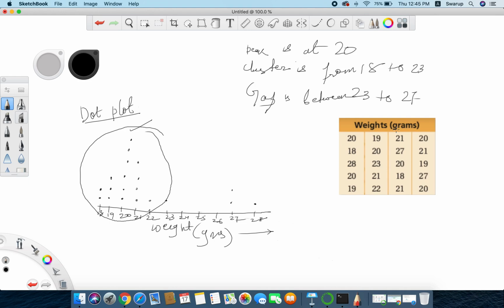Sometimes there might be a different cluster also. Suppose after the gap we have a lot of values. We can say it's a different species of mouse, where we see different kinds of weights. So this is how we can analyze the data by plotting it in a graph. Usually the first step, whenever there is data, is to plot the data in a graph, do data visualization, and gather more information about the data. So this is how we were able to analyze the weight of mouse in grams.